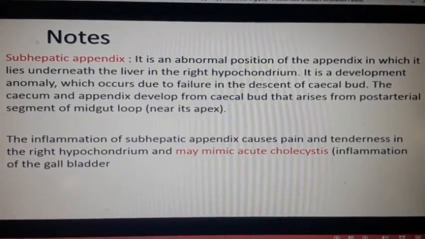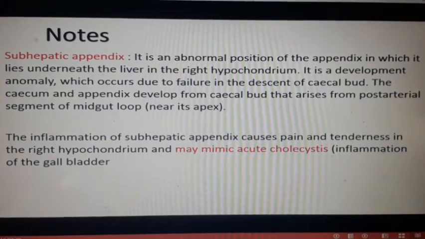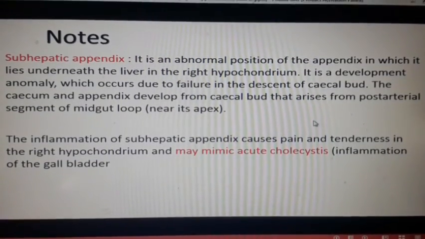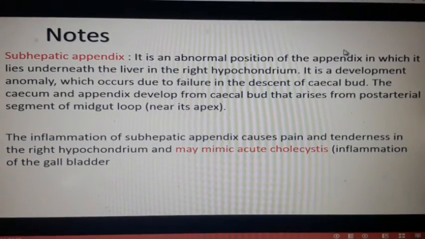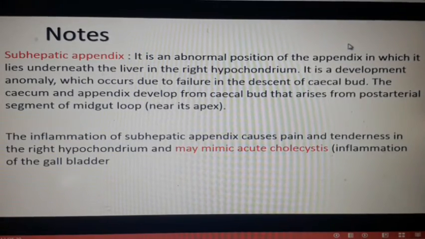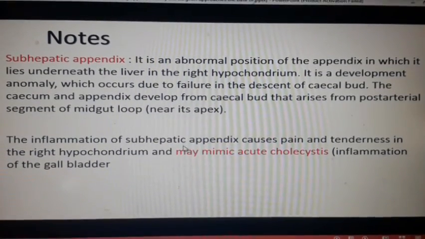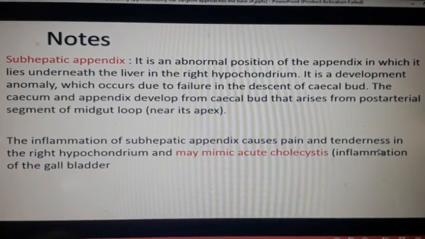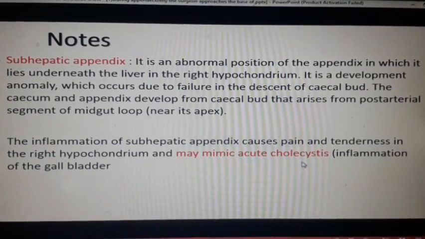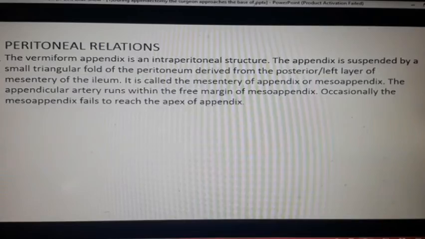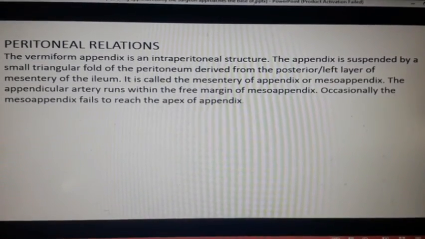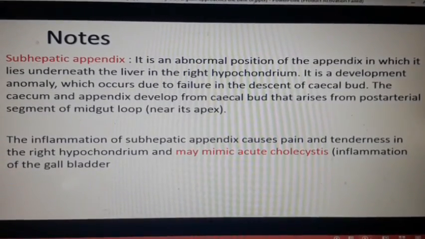The cecum is where the appendix arises from. So if the cecal pod fails to descend from the midgut loop in the upper position, then when the appendix arises, it gets near to the liver and goes into the right hypochondrium beneath the liver. The inflammation of the subhepatic appendix may cause pain and tenderness in the right hypochondrium, and may mimic acute cholecystitis, inflammation of the gallbladder, and it will have a lot of complications. So this is one note. What you have to remember is the subhepatic appendix.